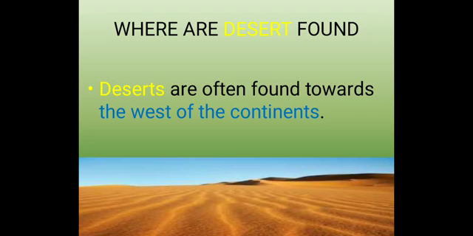Yes, students, do you know how many continents we have in the world? We have 7 continents, and in the 7 continents we have deserts towards the west of the continents.